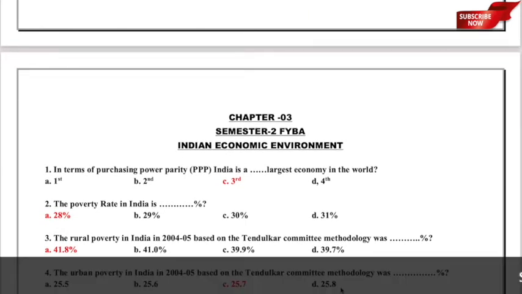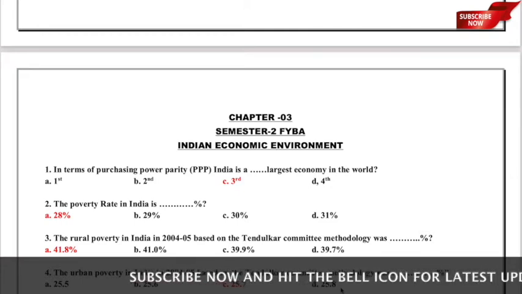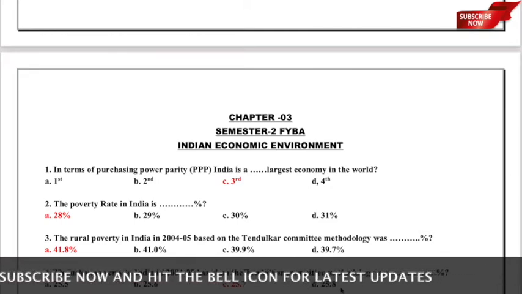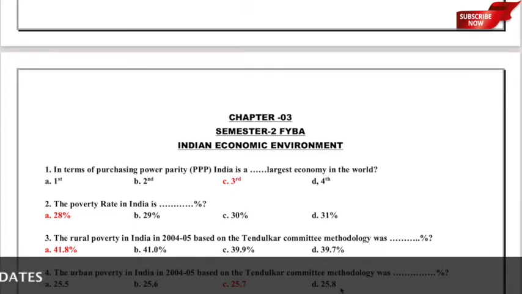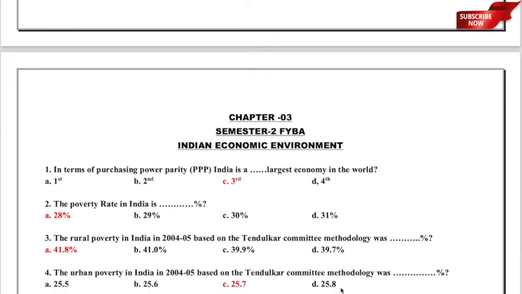The rural poverty in India in 2004-5 based on the Tendulkar committee methodology was dash percent. The options are A 41.8%, B 41.0%, C 39.9%, and D 39.7%. These are very factual questions, but the correct answer is that the rural poverty in India in 2004-5 based upon the Tendulkar committee methodology was 41.8%. So option A, 41.8%, is the correct answer. I hope that is clear. Let us now move to the next one.